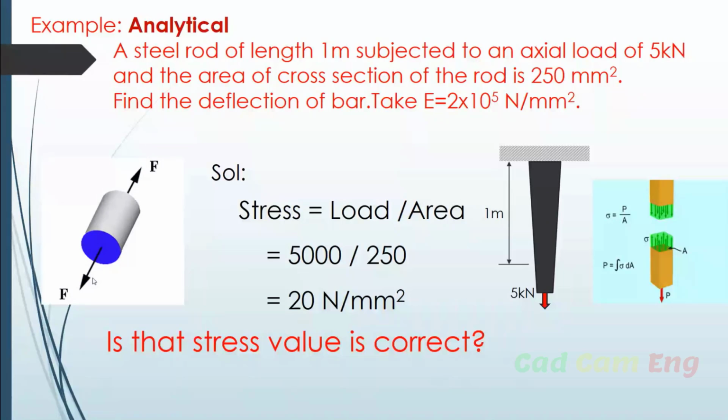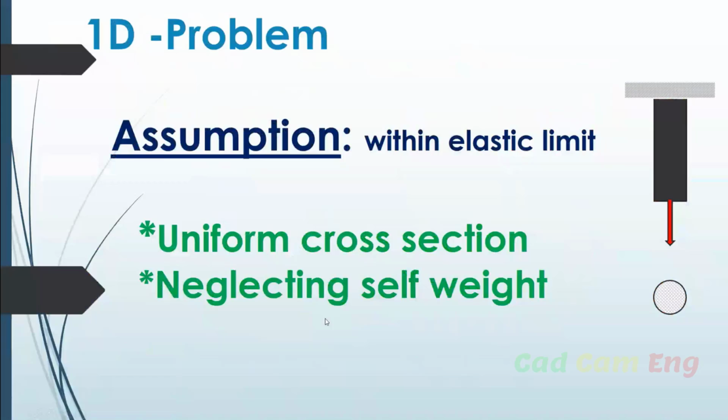If you consider the two-direction strain under the factor of safety, you will get almost the data we are expecting, right? Now coming to this one, this is a one-dimensional problem. We are assuming that the object is uniform before and after the load, neglecting the self weight and the gravitational force.